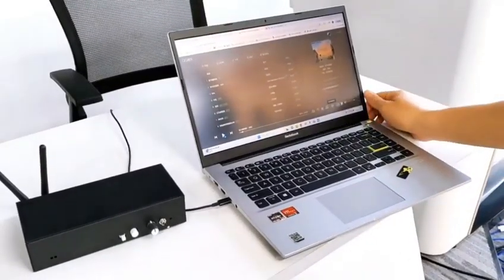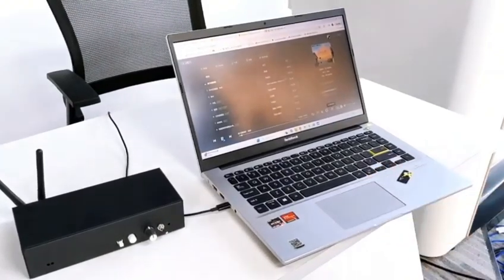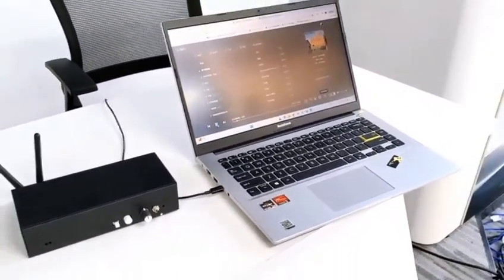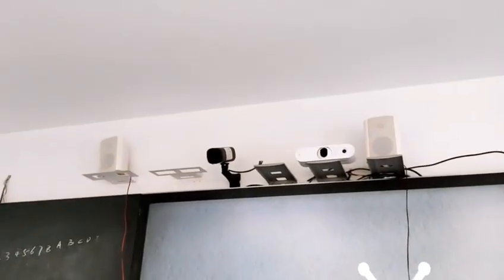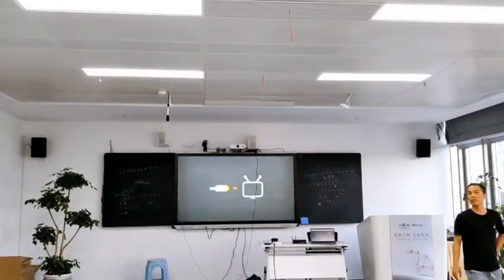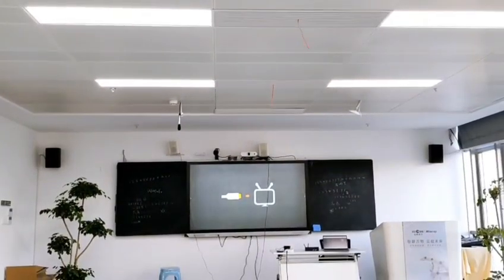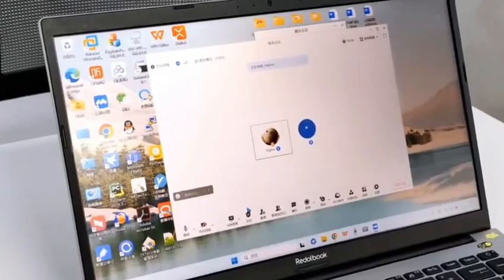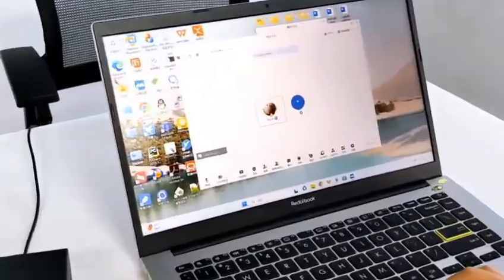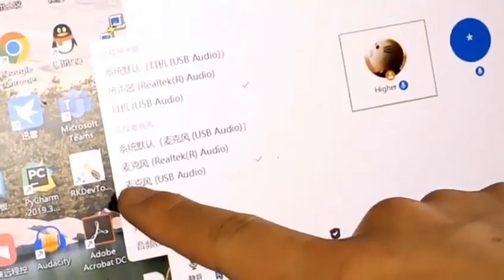Let's first demonstrate the local USB music and video playback function. Open the device. Use this device for demonstration. Open button default connection. Then select the driver. Select USB audio for the speaker. Also select USB audio for the microphone.